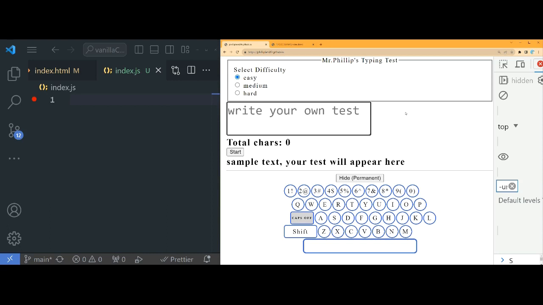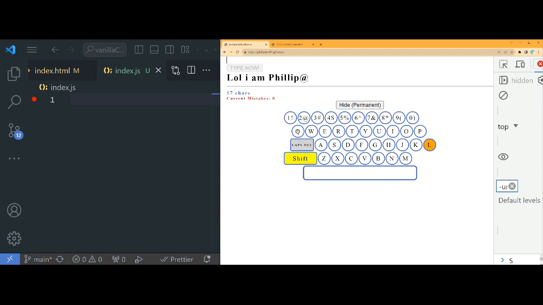Okay, guys, we're gonna learn in depth how to make a typing test just like this. What's cool is that it comes with this virtual keyboard. Now, let's say you type in something like this. Let me do a capital L-R-I-N, Philip, at. Now, the thing is, this is your virtual helper.